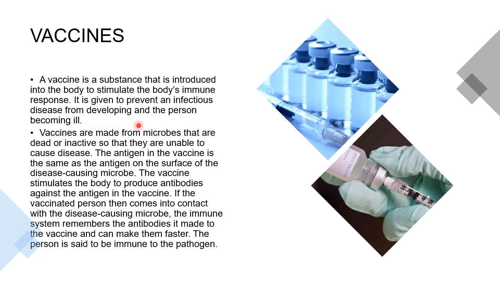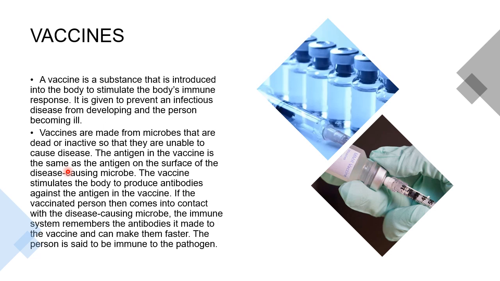So vaccines are made from microbes. Microbes, maybe a virus or a bacteria, that are dead or inactive. So they are harmless and not able to cause any disease. Now in this microbe there is an antigen, a toxic substance. The same substance is present in the vaccine. So the vaccine stimulates the body. Stimulates means it increases the ability of the body to produce antibodies. What are antibodies?